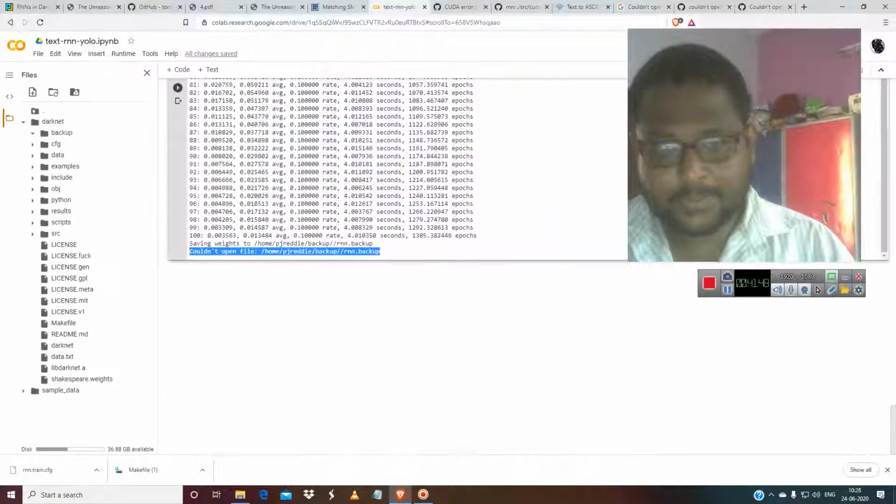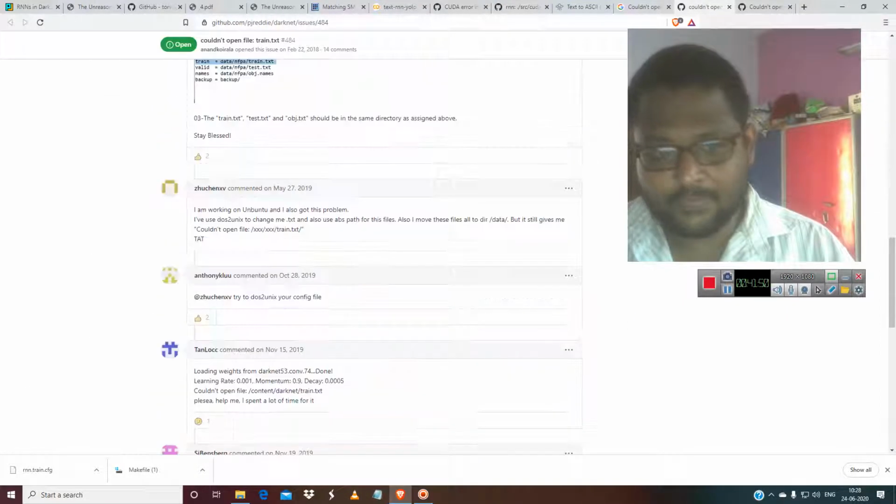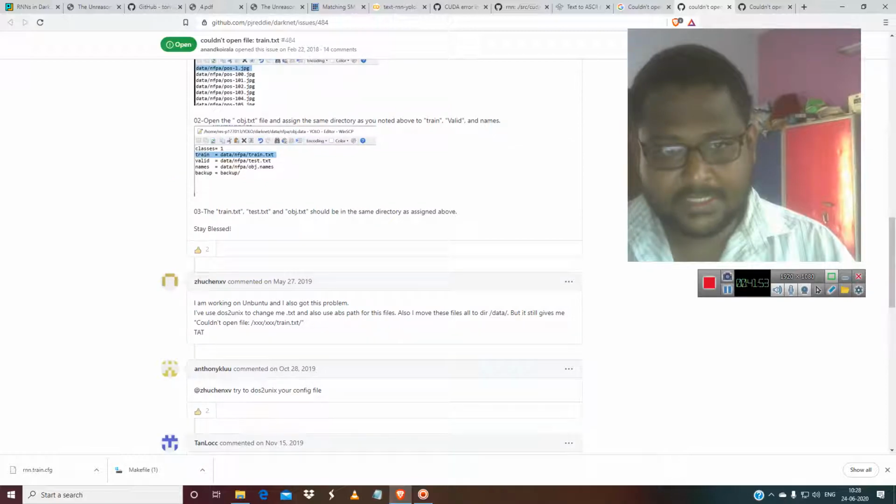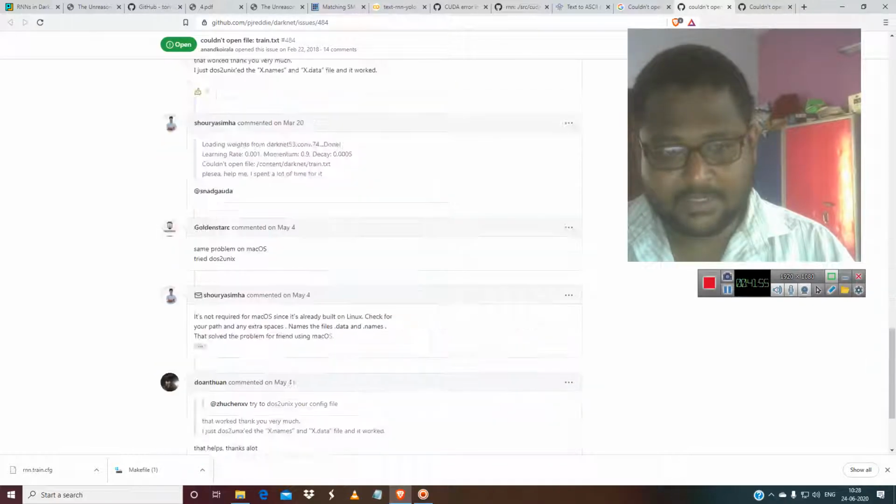So this is our problem today, so I'll just try to fix it. So it says that you have to change some names. This is again going to do the object reduction.